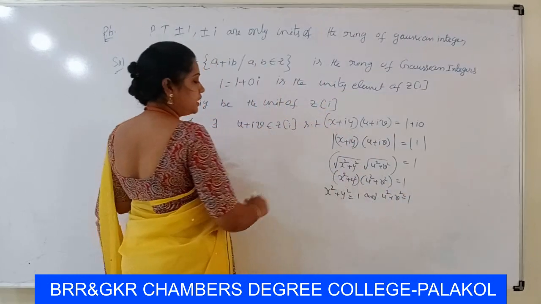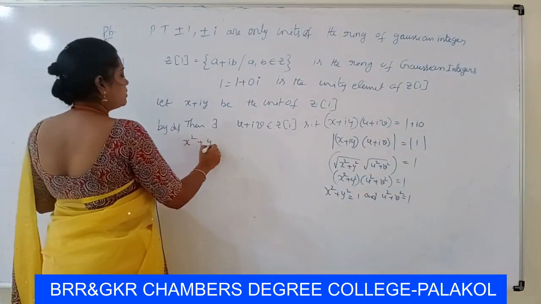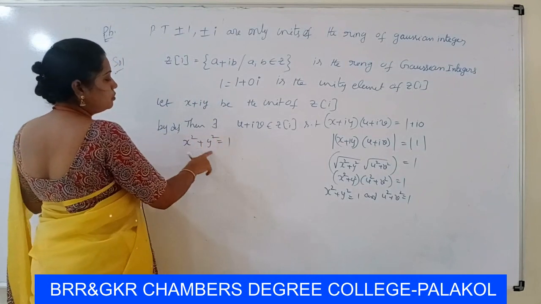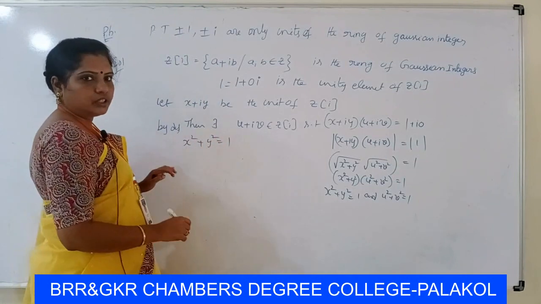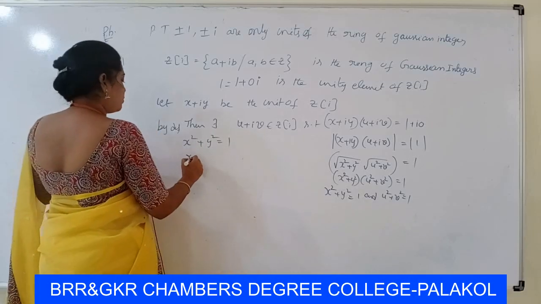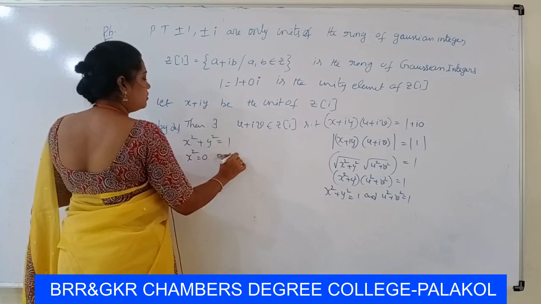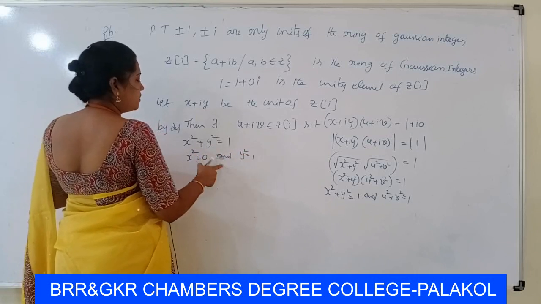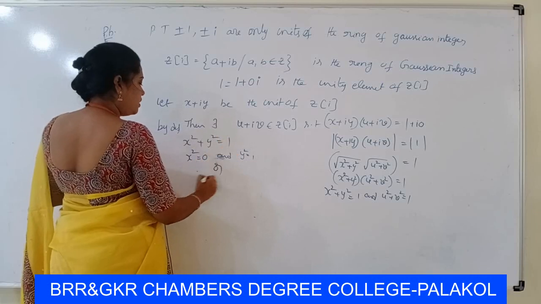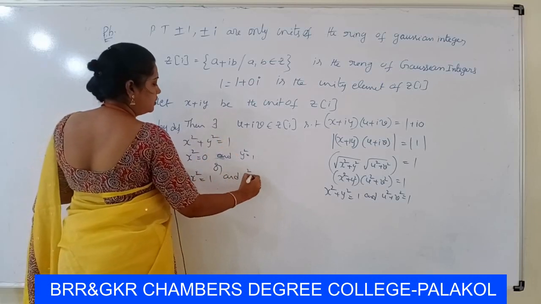But we want only x square plus y square equal to 1. The sum of two non-negative integers is equal to 1. Then the possible values of x square and y square are x square equal to 0 and y square equal to 1, 0 plus 1 is 1, or x square equal to 1 and y square equal to 0.